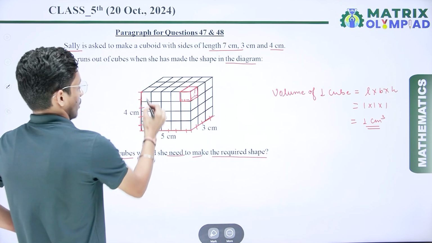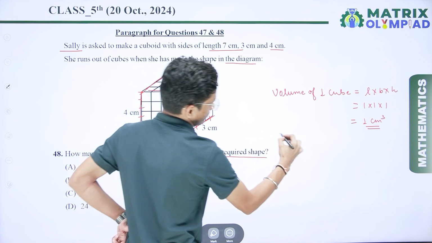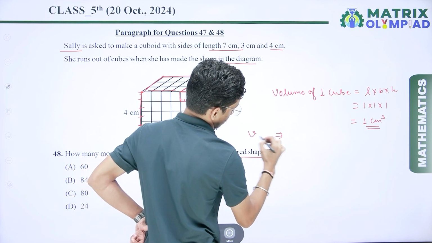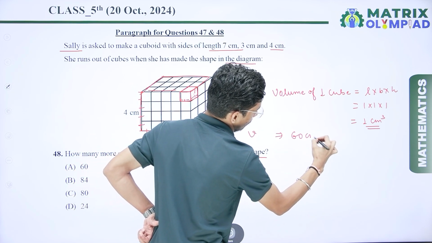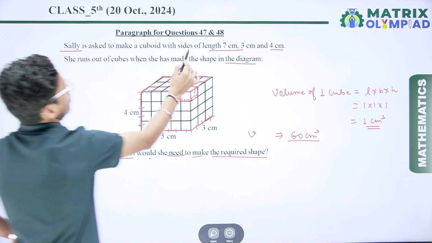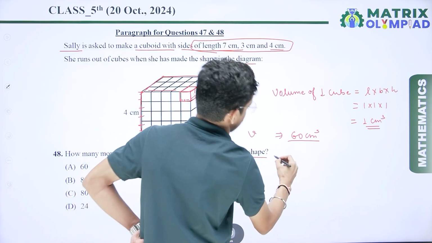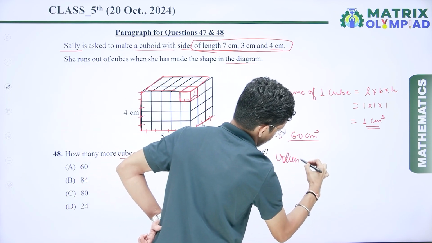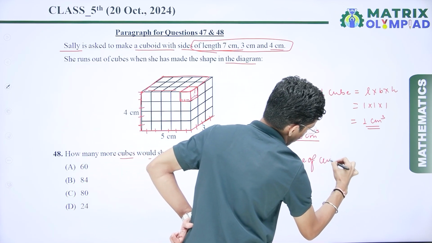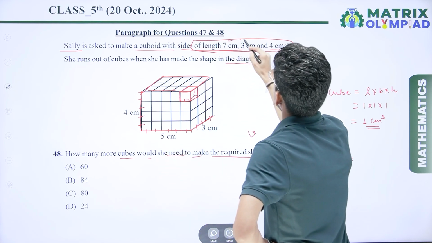Now we know the volume of the shape she made, that is 60 cm cubed, from the previous question. So we have to find the volume of this cuboid. So the volume of the cuboid is 7 multiplied by 3 multiplied by 4.